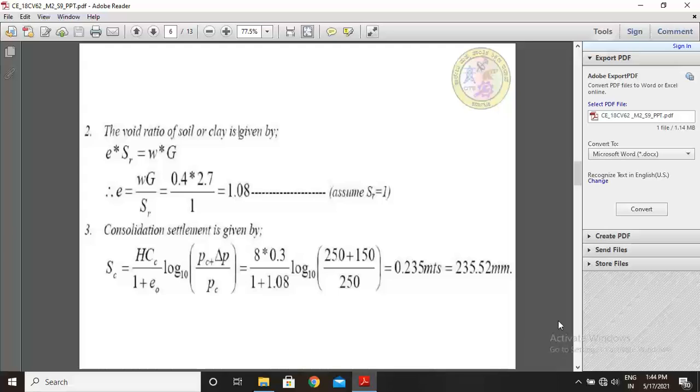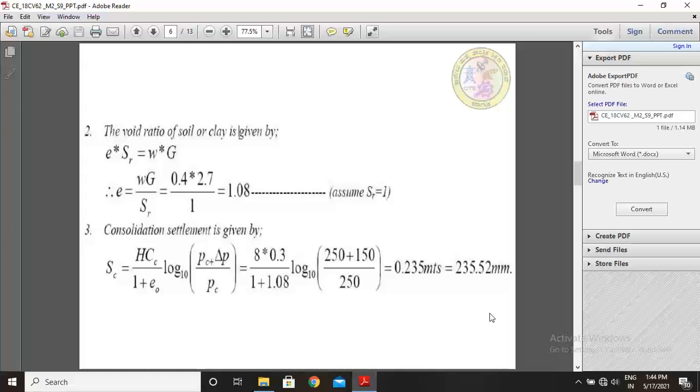H is 8 meter, Cc is 0.3, 1 plus e naught is 1.08, log base 10, Pc is 250 plus delta P is 150, divided by Pc is 250. So answer is 0.235 meters, or equal to 235.52 mm.